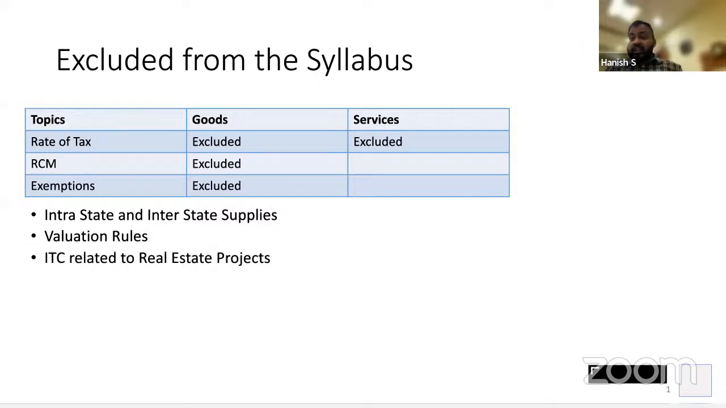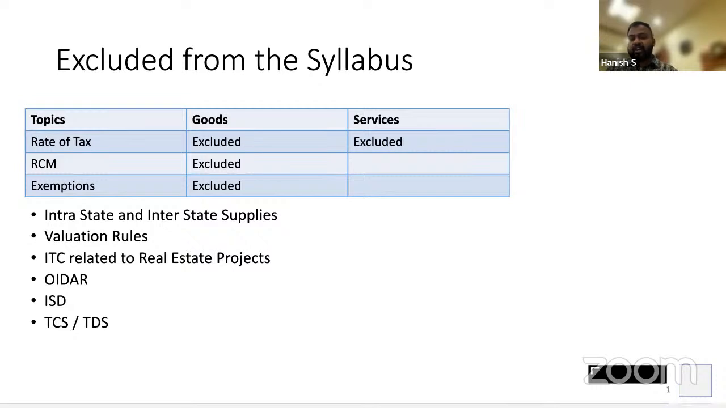Next, ITC related to real estate projects. Even chartered accountants don't know how to compute input tax credit as far as real estate projects are concerned. So they said, let's not bother about these provisions. Right? OIDAR, not applicable. Online information database access retrieval services. To remember the full form itself is so difficult. They said, forget it, we will not ask any questions on that. Input service distributor. We had covered it, we had solved a problem also, I remember. But that is not part of your syllabus from an examination perspective.